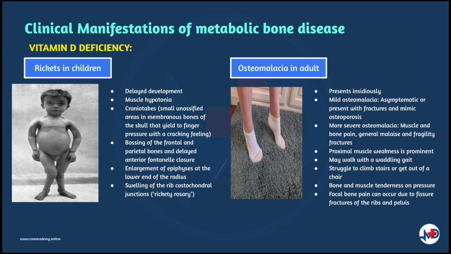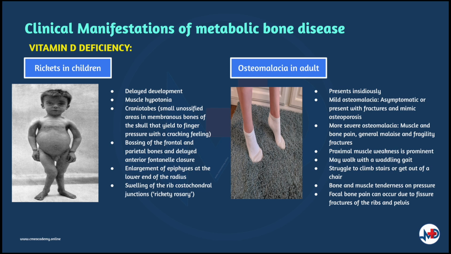Vitamin D deficiency in children, or rickets, causes delayed development, muscle hypotonia, craniotabes, which is small unossified areas in membranous bones of the skull that yield to finger pressure with a cracking feeling, bossing of the frontal and parietal bones, and delayed anterior fontanelle closure, enlargement of epiphyses at the lower end of the radius, and swelling of the rib costochondral junctions, which is known as rickety rosary.